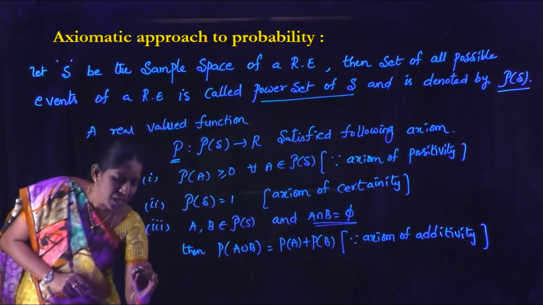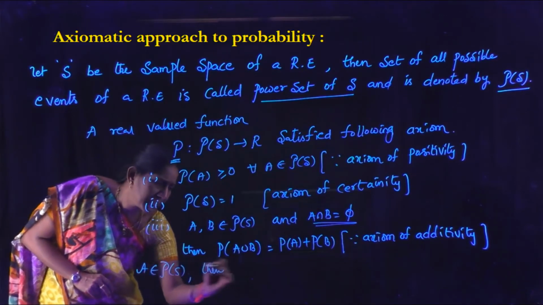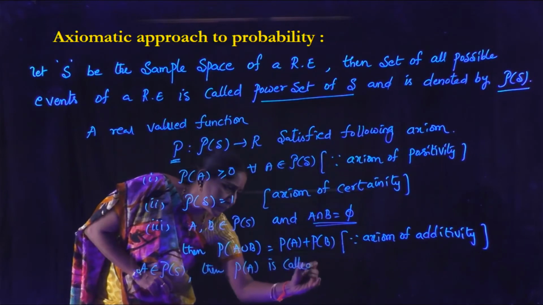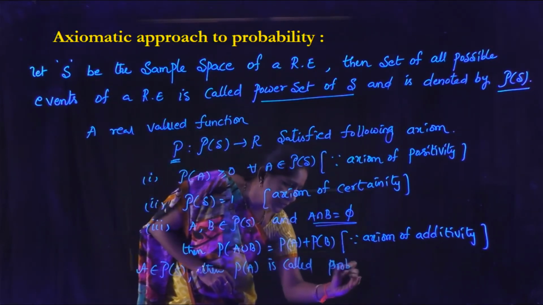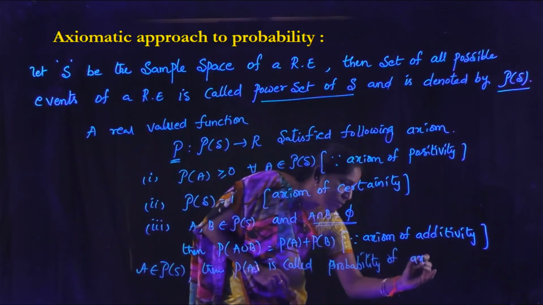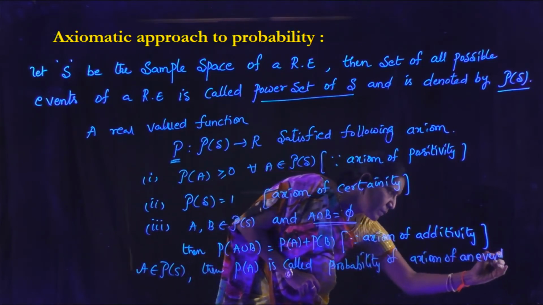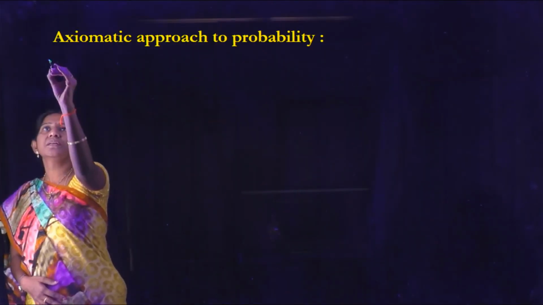For A belongs to P of S, then P of A is called the probability of an event A. See the note on this.